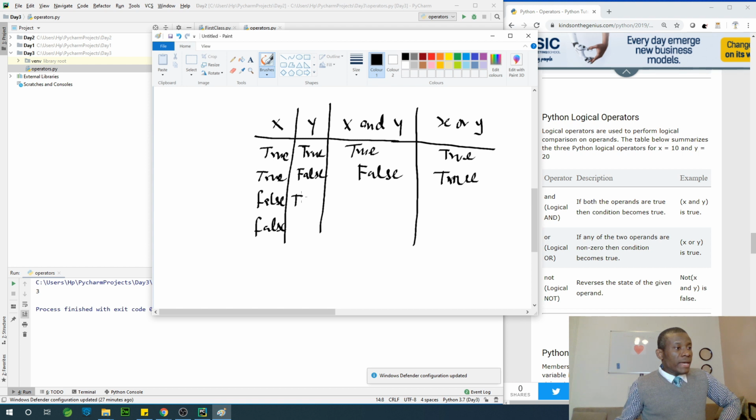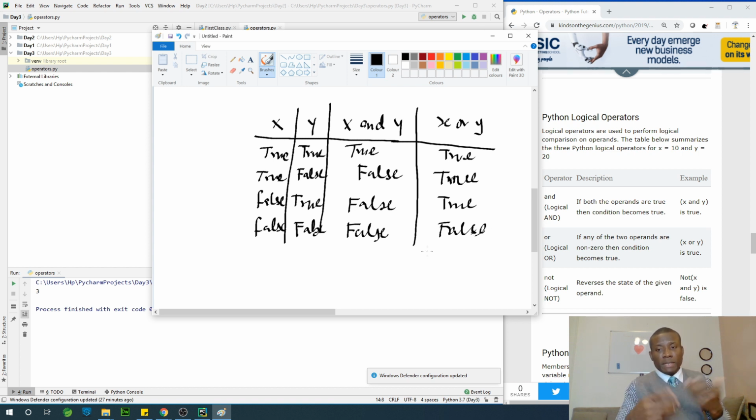So when x is true, y is true; x is true, y is false; x is false, y is true. In this case, we also have false. Here we have true. And in this case, x is false and y is false, so the result is going to be false. And finally, in this case, we have false. So take some time to get your head around this, because this is something very, very important in programming.